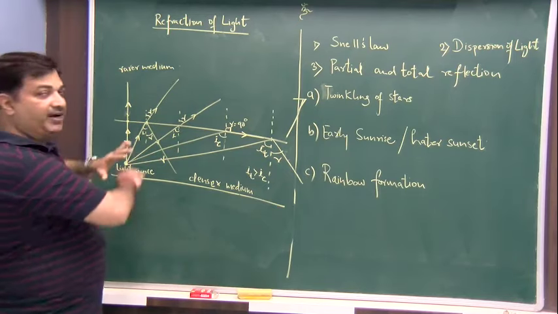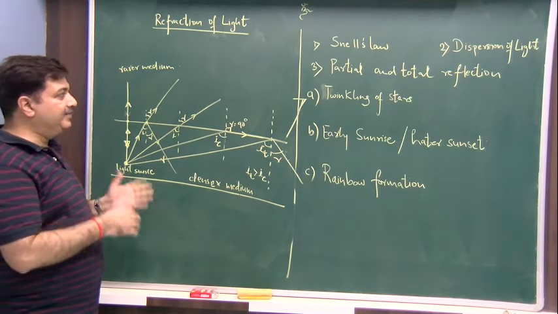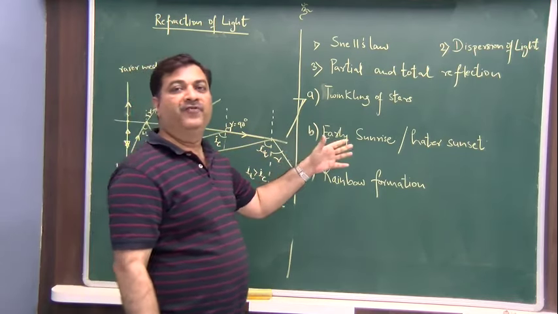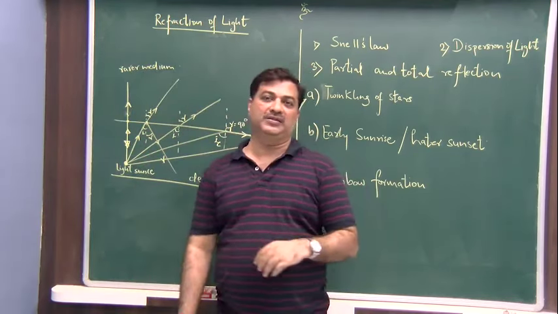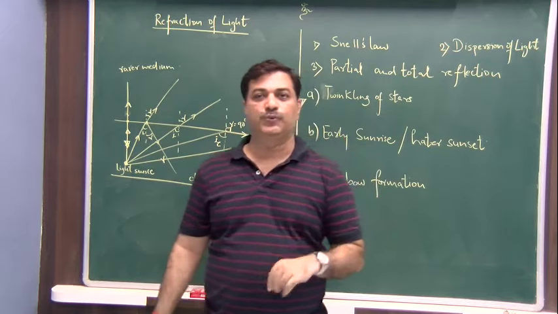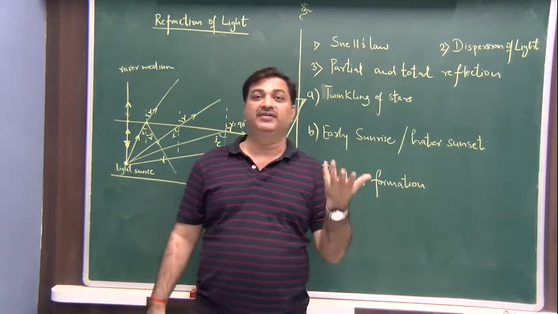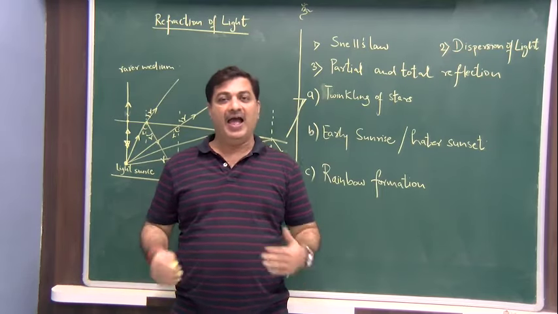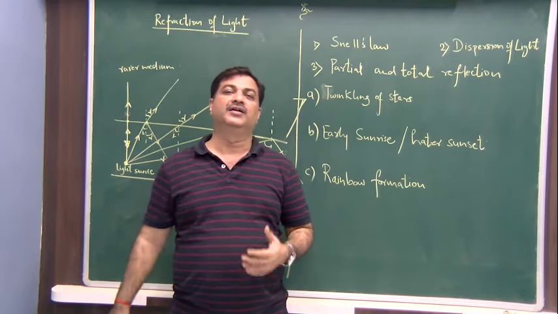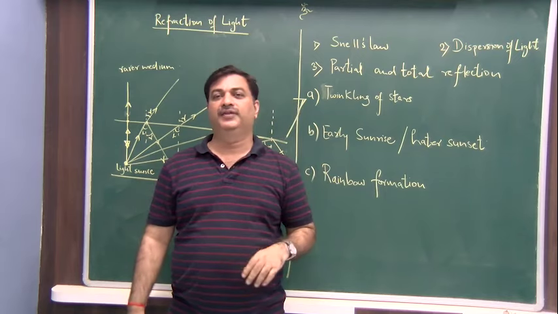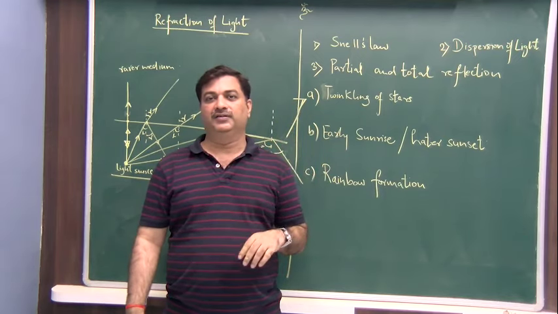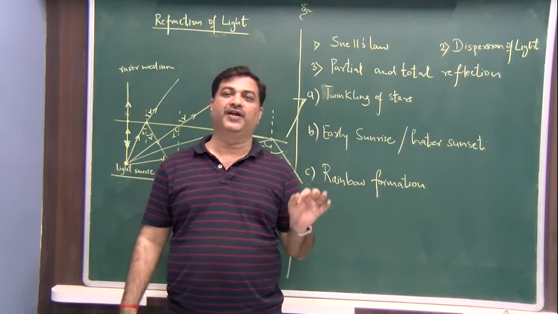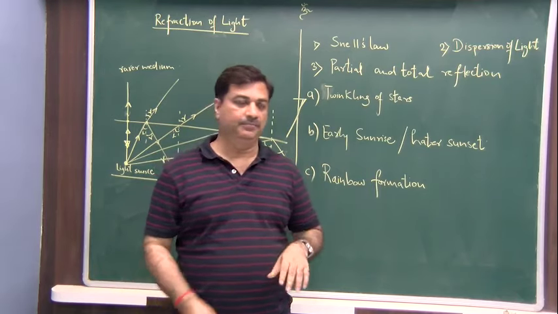Fine? Now, having understood the entire concept, let's go to the associated phenomena which we see all around us. We will see why stars twinkle. We will see early sunrise and late sunset, and why it appears so. And then we will finally see the rainbow. So these are three things that we will study in this chapter, which are directly associated with refraction of light phenomena. Alright, let's see.